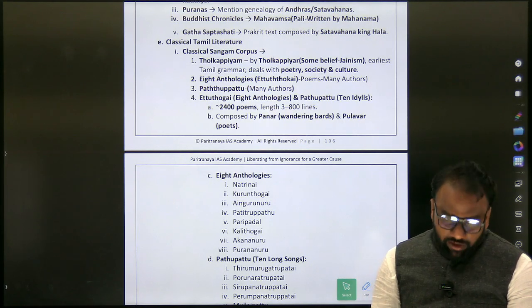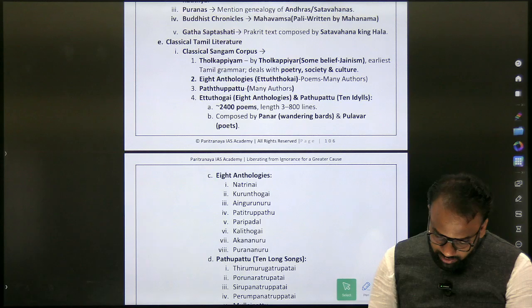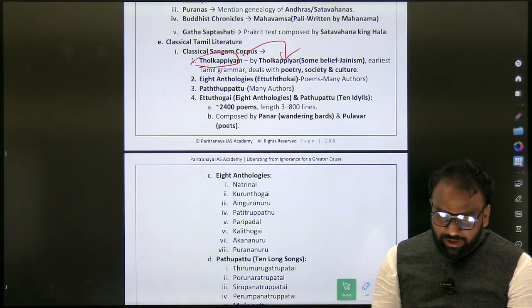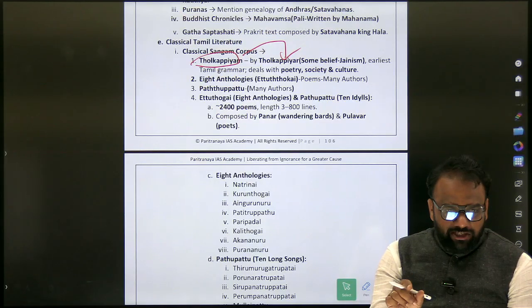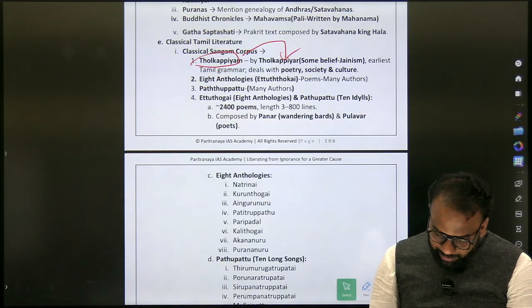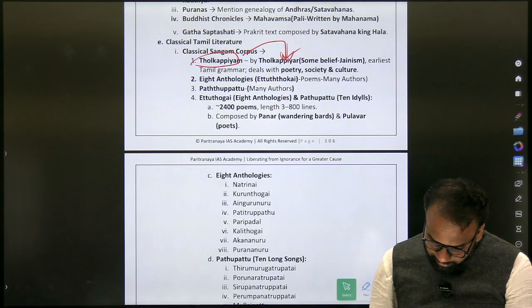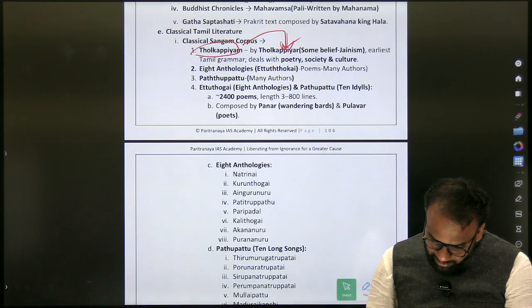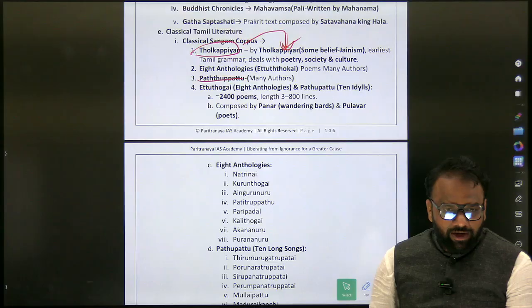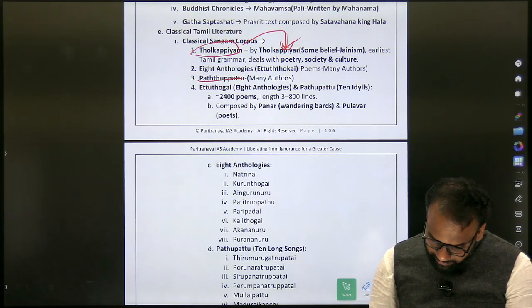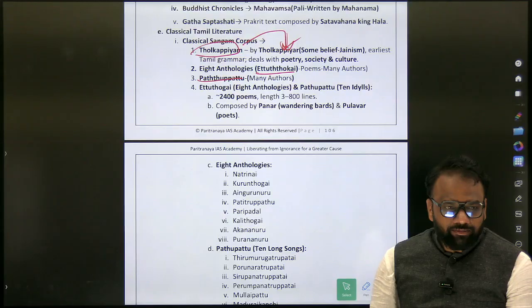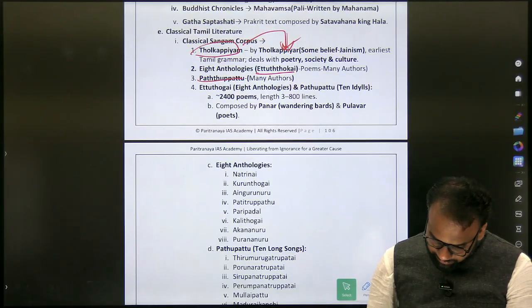Okay, this is very important. So which is the Sangam period literature? Tolkapiyam by Tolkapier. Now what you will do, this content you will extract, and wherever free space is available, you will write it. So Tolkapiyam is a Sangam period literature written by whom? Tolkapier. Next, Patutu Pattu. Okay, it's a Sangam period literature. You will write it. Next, Etutu Koi. Okay, you will write it there.